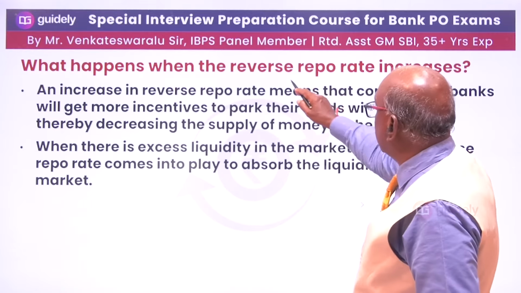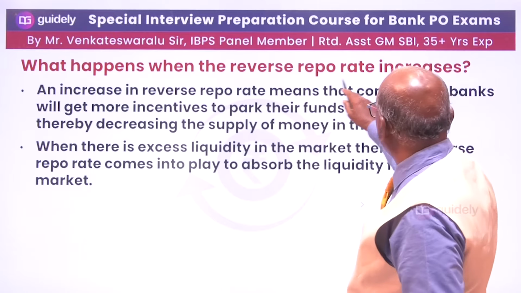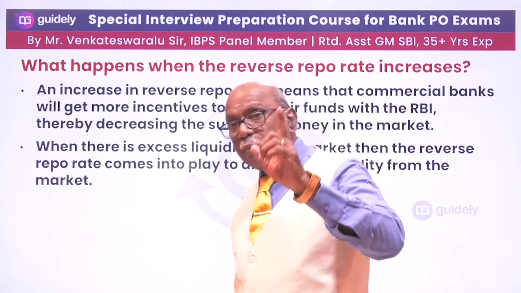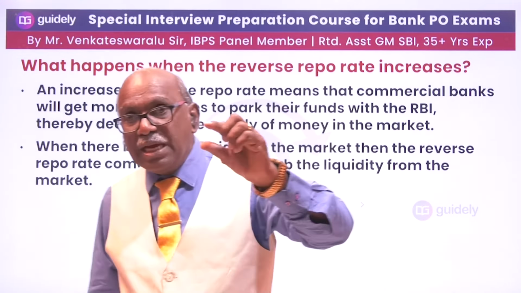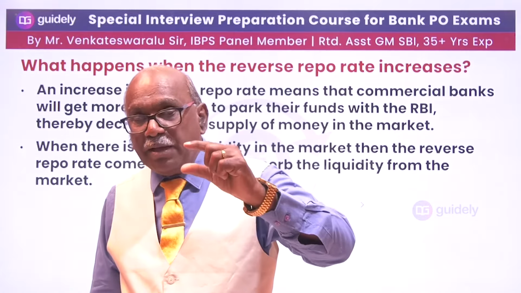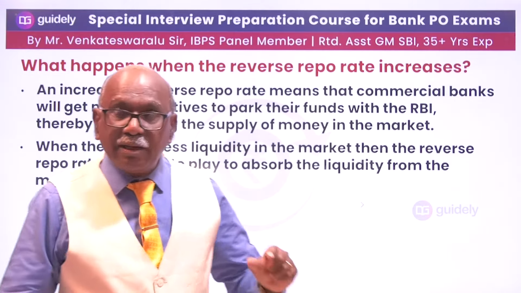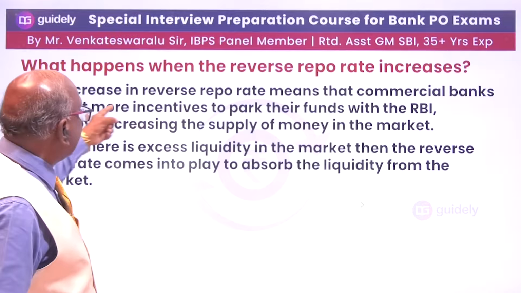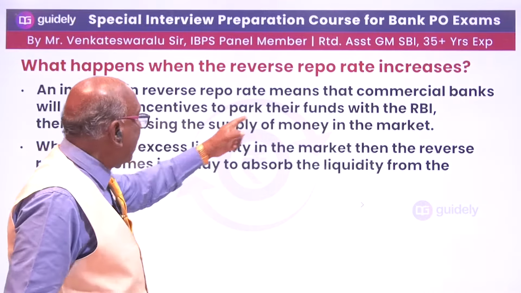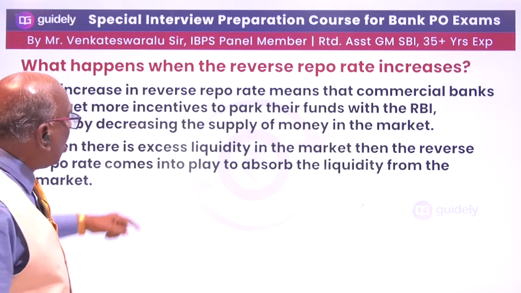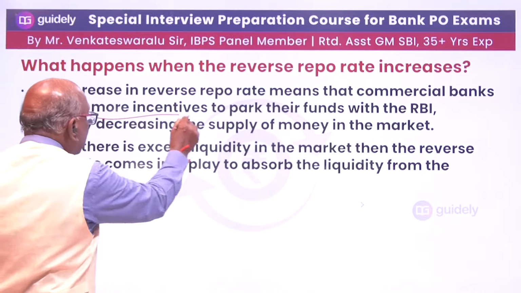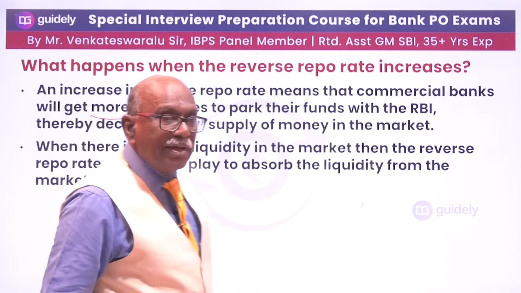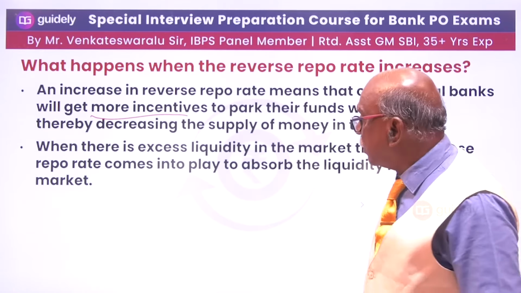Now, what is the impact? What happens when the reverse repo rate is increased? If the repo rate is increased, consumption will be less, money availability is less and borrowing will be less. If the reverse repo rate is increased, commercial banks will get more incentive. This is the benefit available to the scheduled and commercial banks.